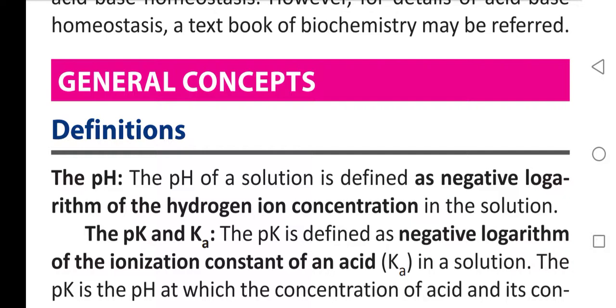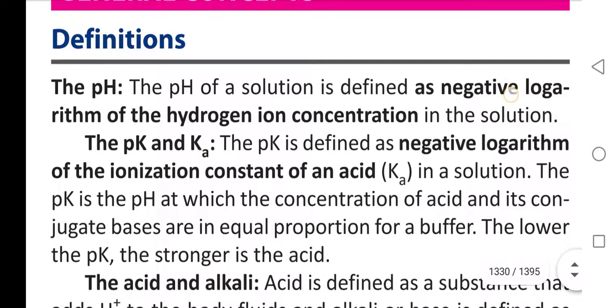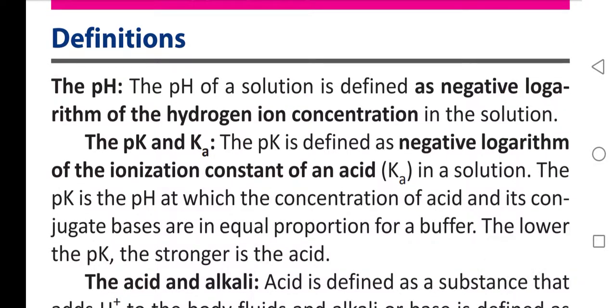The pH. The pH of a solution is defined as negative logarithm of hydrogen ion concentration in the solution. The pK and Ka. The pK is defined as negative logarithm of ionization constant Ka of an acid in a solution. The pK is the pH at which the concentration of acid and its conjugate base are in equal proportion for a buffer. The lower the pK, the stronger is the acid.